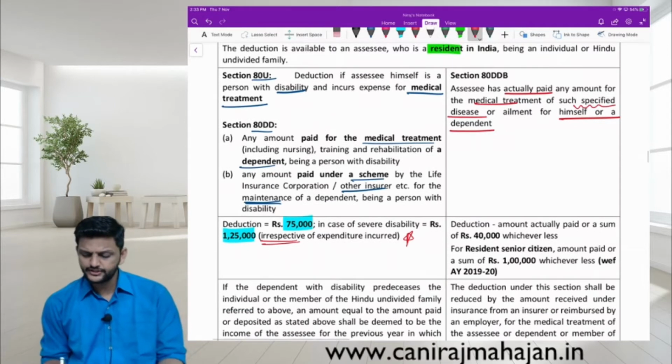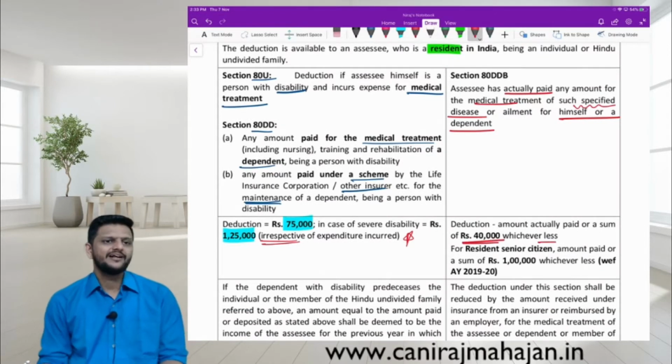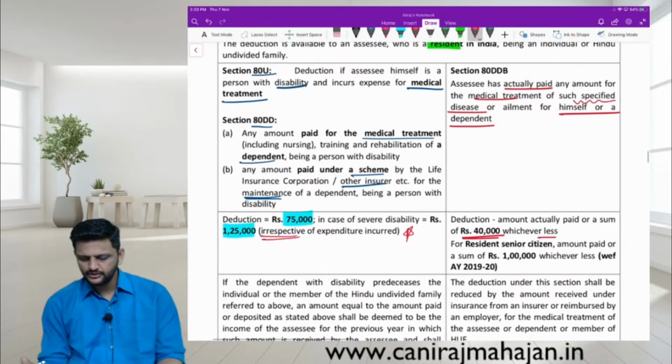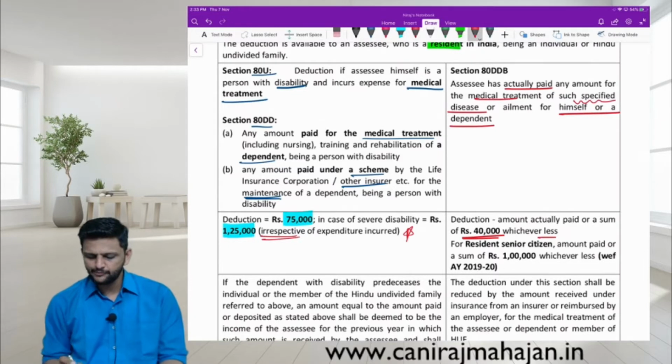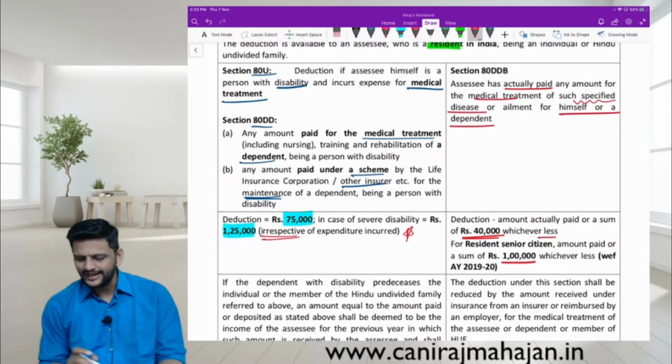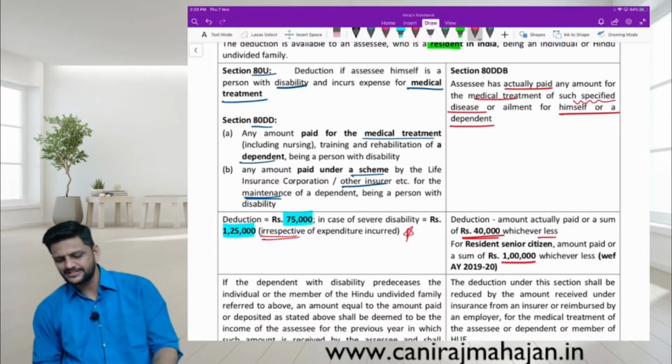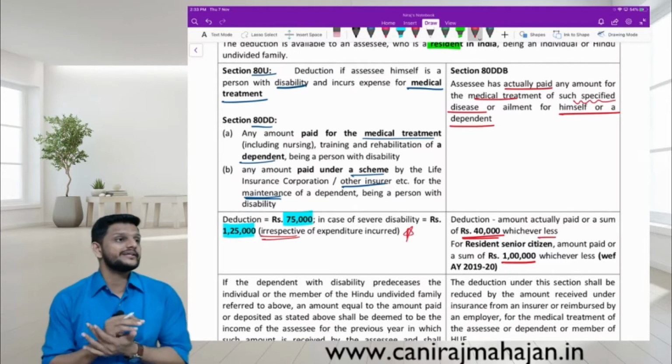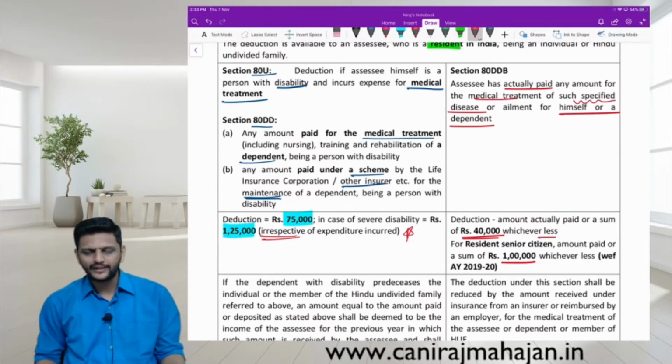In that case, the deduction is the amount actually paid or a sum of rupees 40,000, whichever is less. So there is a ceiling limit of 40,000. For a resident senior citizen, the amount paid or rupees 1 lakh, whichever is less. So for senior citizens, there is an increased ceiling limit of rupees 1 lakh.